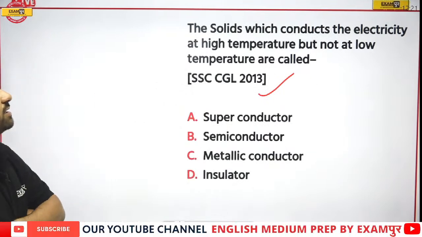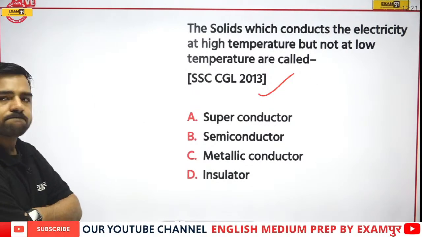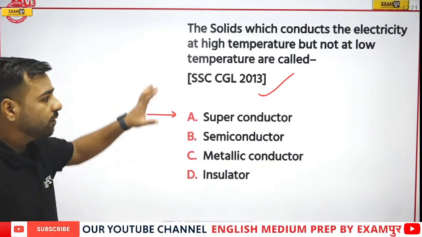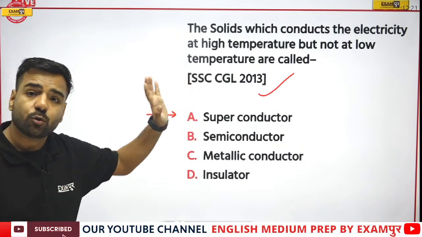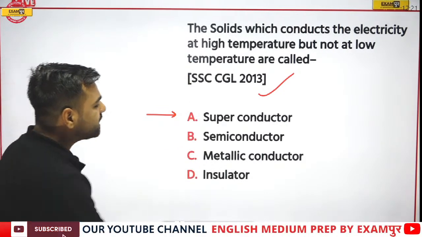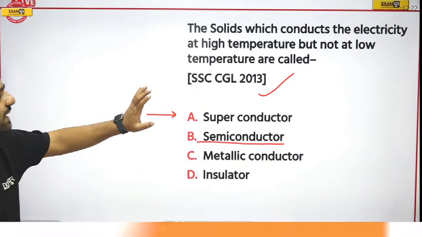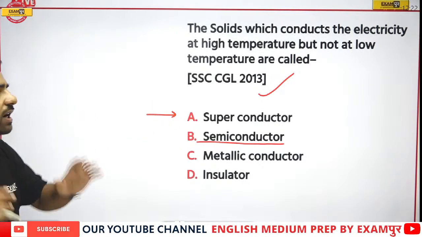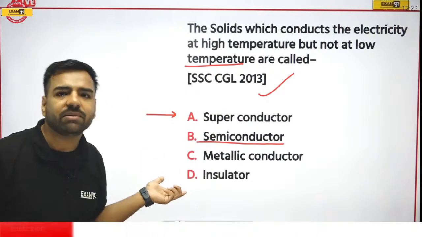The solids which conduct electricity at high temperature but not at low temperature. We have discussed superconductors, right? We are decreasing the temperature, even then the current was flowing. That is a superconductor. Nabnita is with C, that is metallic conductor. Please remember, semiconductors are the ones which are able to conduct electricity at high temperature. But if I talk about low temperature, there is no such conductivity. So these are semiconductors.